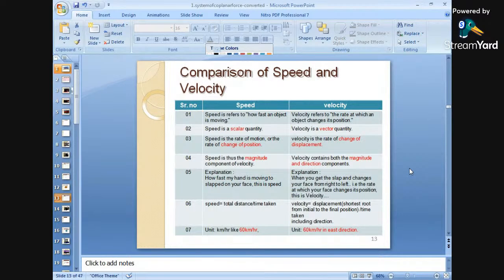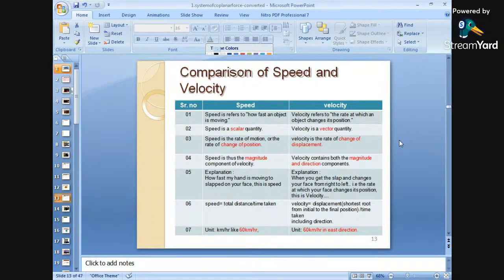Next, again important, is the comparison between speed and velocity. How can we compare speed and velocity with each other? Speed refers to how fast an object is moving, whereas velocity, look, refers to the rate at which an object changes its position. That means there is a change in position of an object. Velocity is nothing but the change in position of an object. Right?